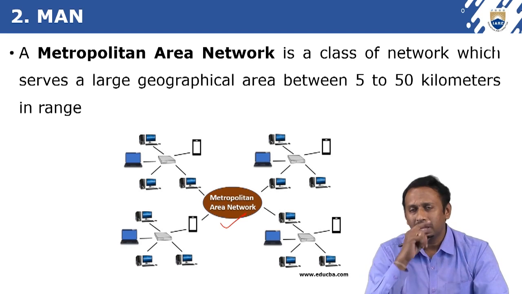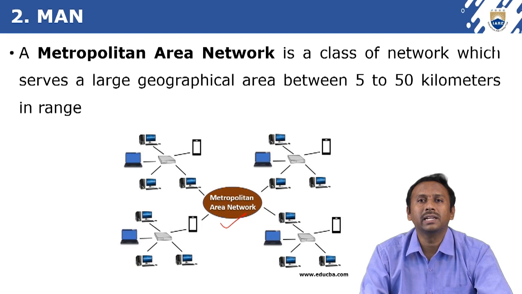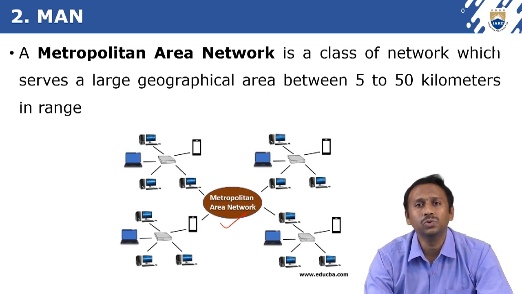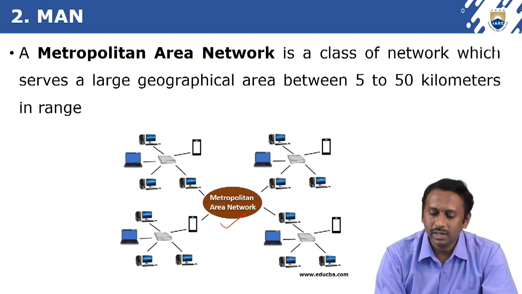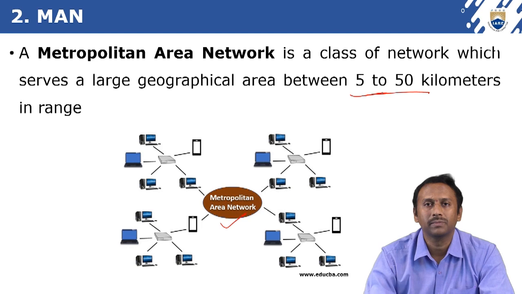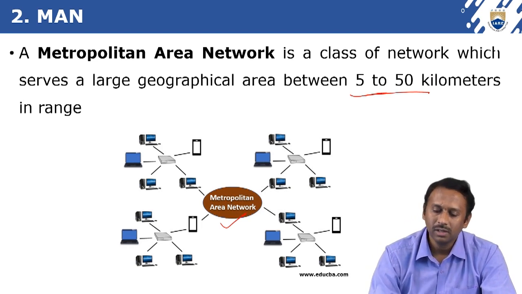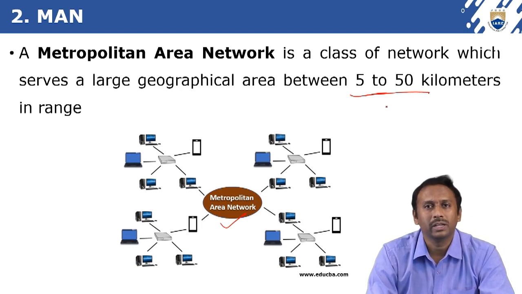Everywhere, whether LAN, MAN or WAN, there is a range. If the range is very small, it comes under local area network. If the range is 5 to 50 kilometers, that means within the city, we can establish a metropolitan area network.